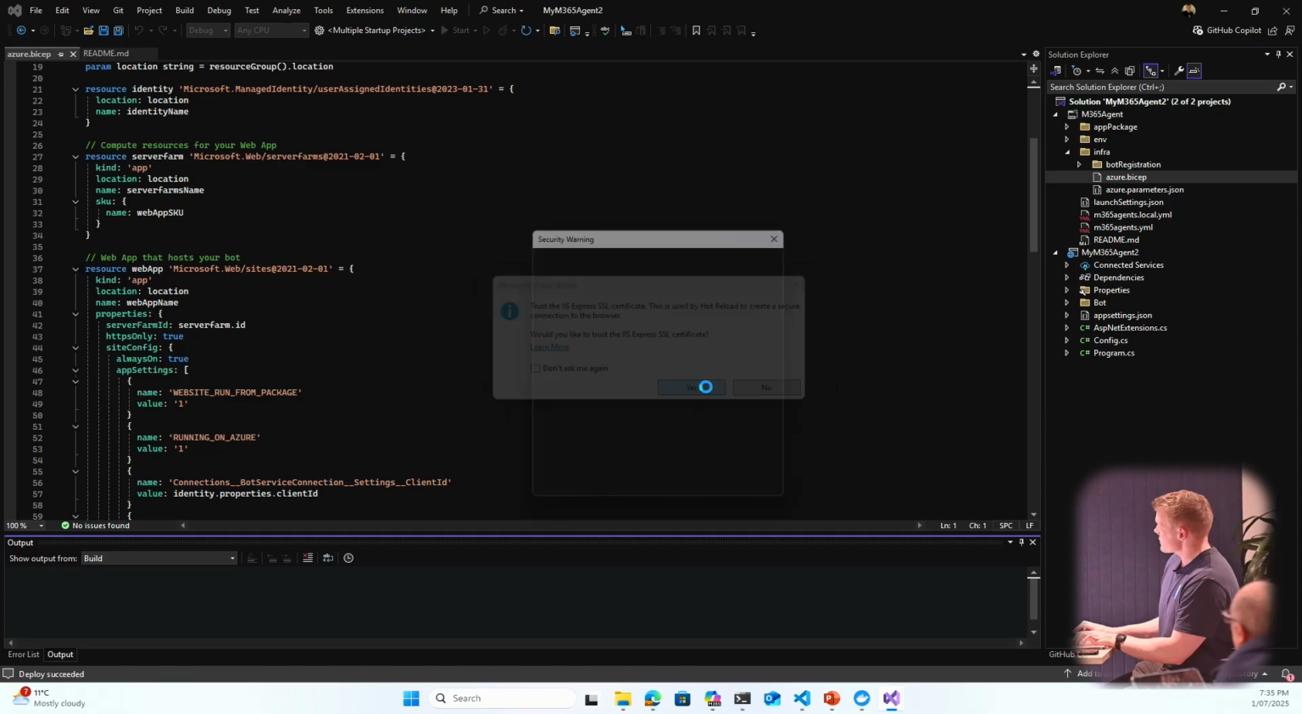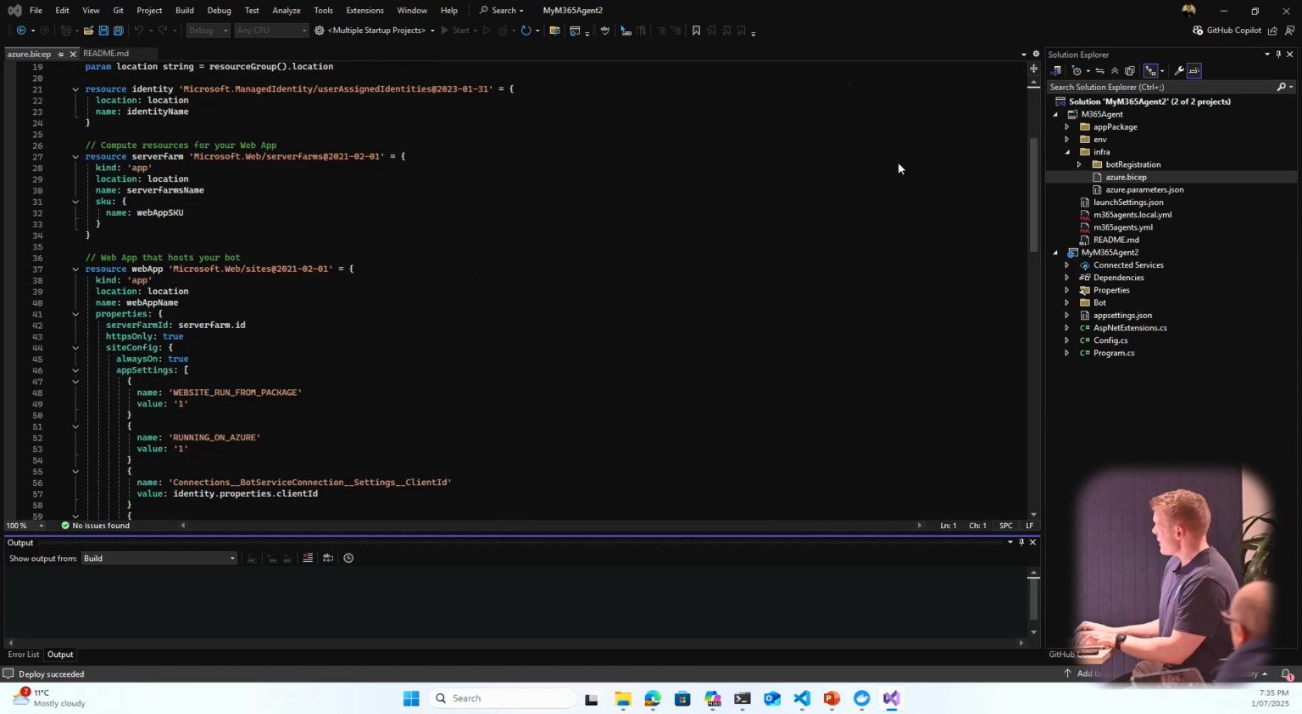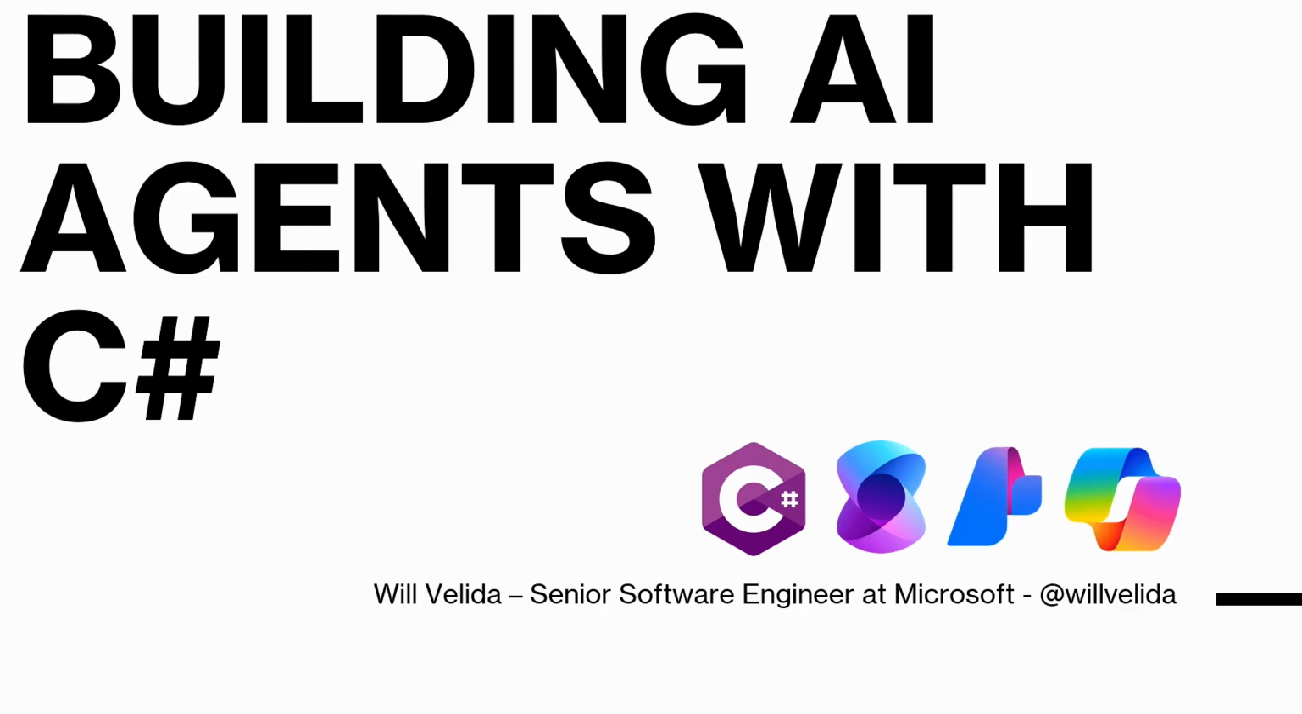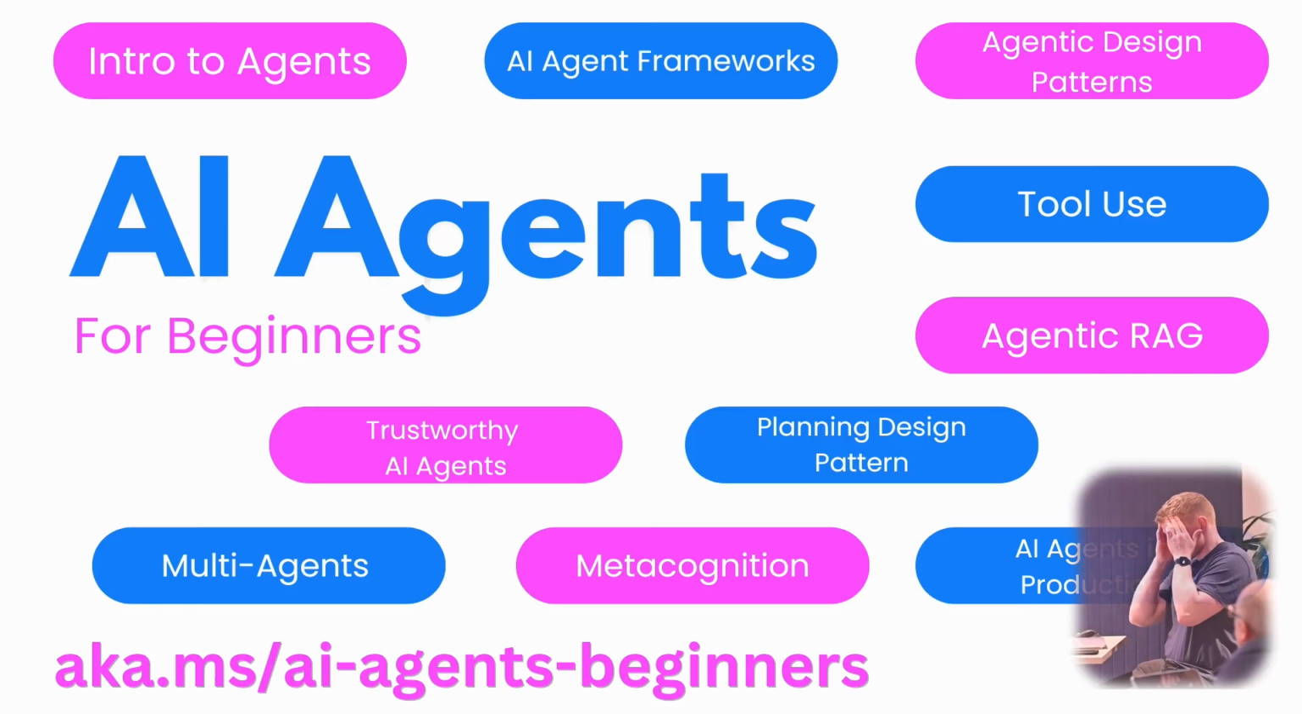Awesome. So that's pretty much it for the demo. I will leave you with this one slide. No, wrong slide. There we go. So that URL there, aka.ms/ai-agents-beginners, it is Python based. I do apologize for that. But that will go through what AI agents are. It will talk about design patterns and different types of agents. It also talks about running agents in production.